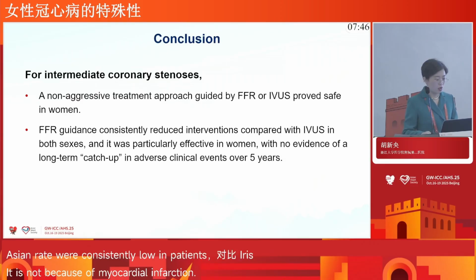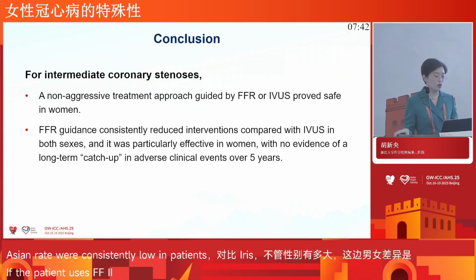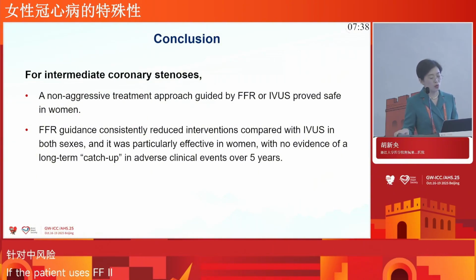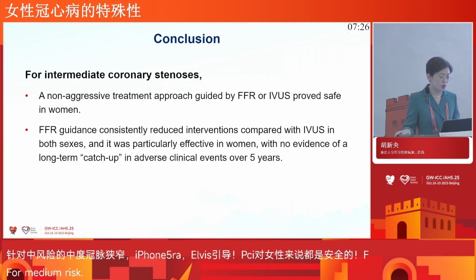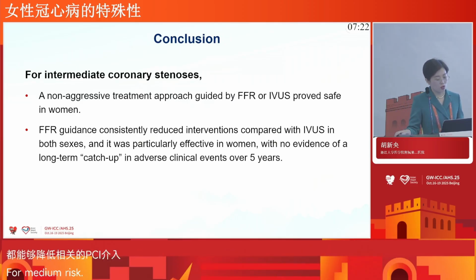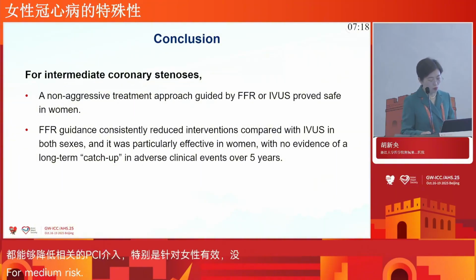So in conclusion, for intermediate coronary stenosis, a non-aggressive treatment approach guided by FFR or IVUS proved safe in women, and FFR guidance consistently reduced interventions compared to IVUS in both sexes. So it is particularly effective in women, with no evidence of long-term catch-up in adverse clinical events over 5 years.